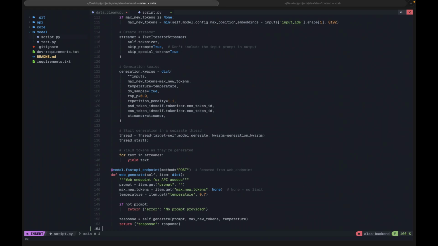And also, the web generate is to just give it an API if you want to create an API, so that you can just use the API from Modal. But for me, because I want to create the SSE and I have a backend server that is going to do some other things, I created everything on my server. Now we can look at the API.